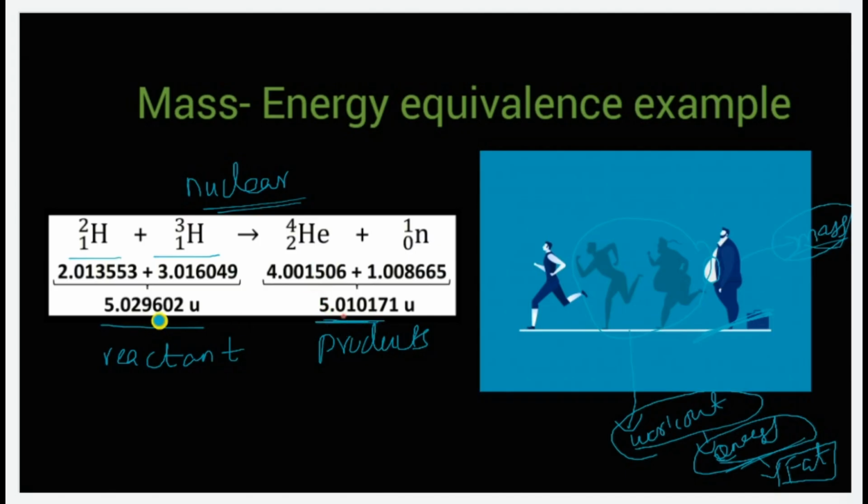See, we have taken 5.029, so the answer we get should be of the same amount. But we are not getting it here. The reason is that during this nuclear fusion process, a very huge amount of energy is released, and to combine these two to form a new product we also need energy. That energy is taken from this mass disappearance. So the 0.01 unified mass that disappeared here is only used to form the new product.